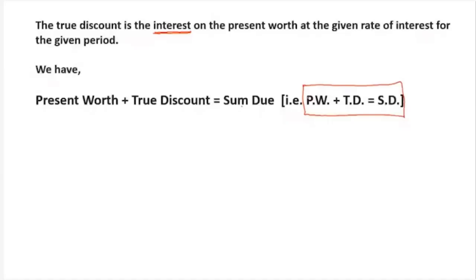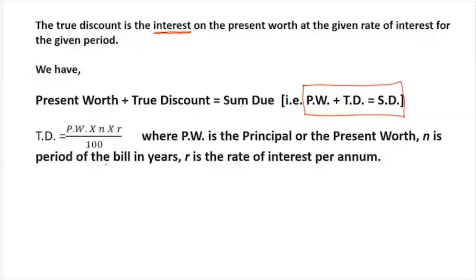Present worth plus true discount gives you what? Sum due. Don't write anything. We'll have a chart. Write down that. True discount can be calculated as present worth into N into R upon 100. What is N? N is the period. R is rate of interest upon 100. Yes. Simple interest. But it is not on principal. It is on present worth. The same formula. But instead of saying in simple interest principal value or principal amount, here it is called as present worth.